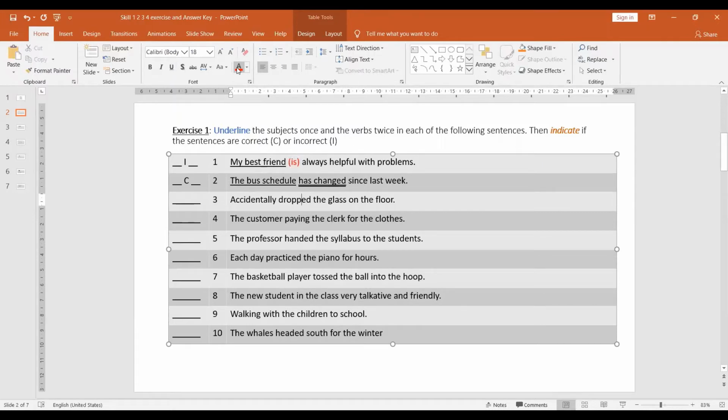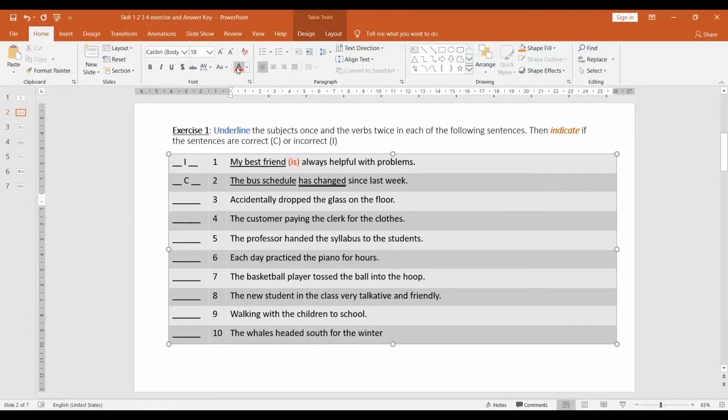Number 2: the bus schedule has changed since last week. This is a correct sentence because it has the subject, the bus schedule, and it has the verb, has changed. So this sentence is correct. For exercise 1, we're just looking to identify a subject and verb. That's all. Okay, let's look at number 3.